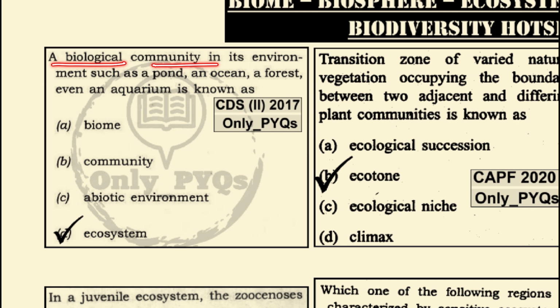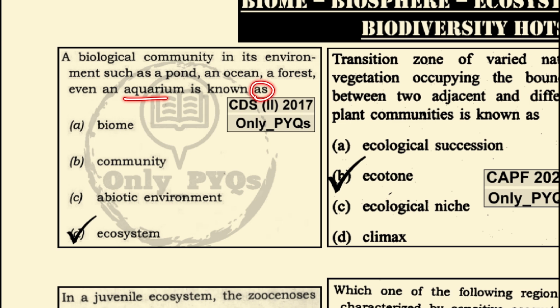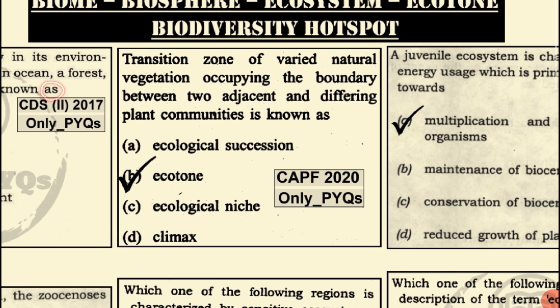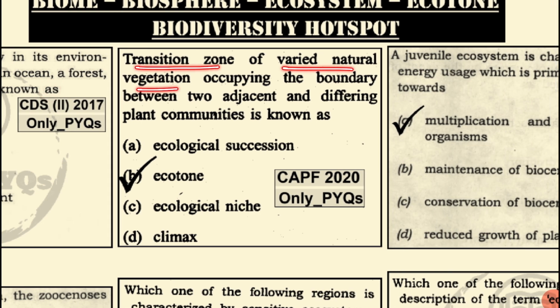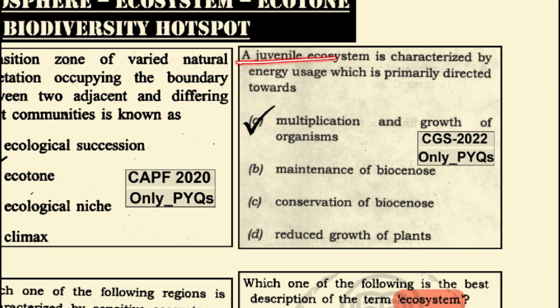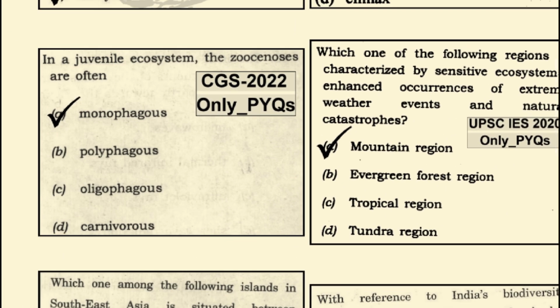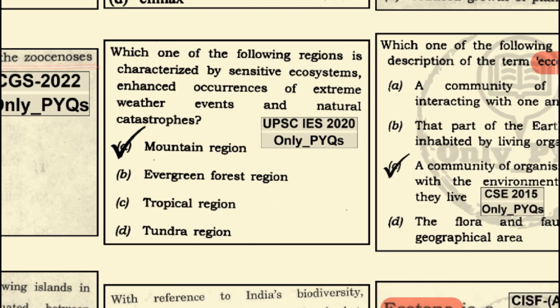A biological community in its environment, such as a pond, ocean, forest, even an aquarium, is an ecosystem. A transition zone of varied natural vegetation occupying the boundary between two adjacent, different plant communities is known as the ecotone. A juvenile ecosystem is characterized by energy usage which is primarily directed towards the multiplication and growth of the organism. In a juvenile ecosystem, the zoonosis are often monophagous.